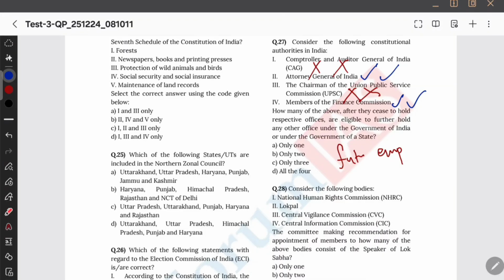Okay. Therefore, the question is asking how many of the above are eligible to further hold any other office under government of India. That's whom? That's basically 2.